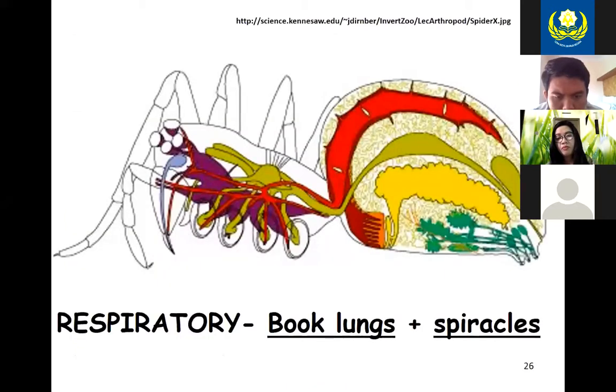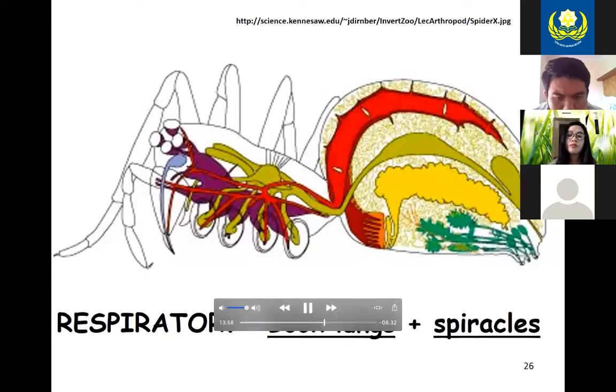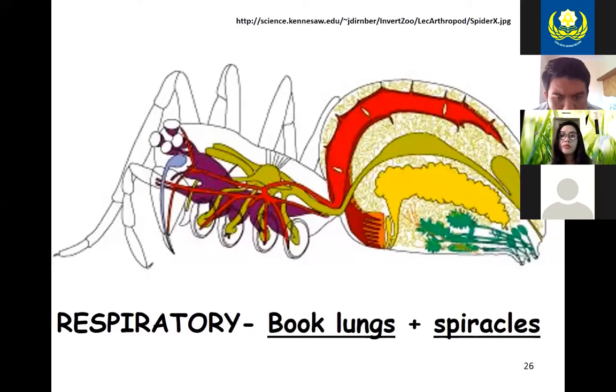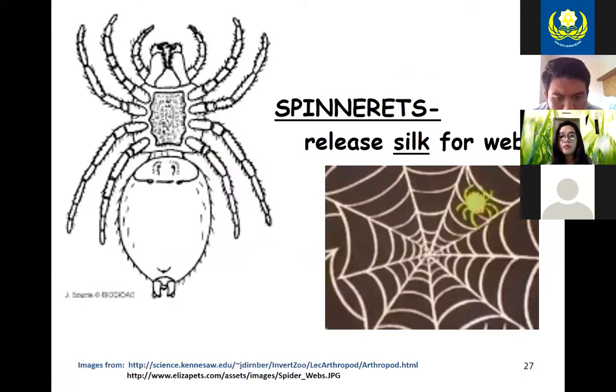Side view, just showing you parts of the respiratory system, the book lungs and the spiracles. The spiracles are going to be on the sides of their body. You can see the greenish area is going to be their book lungs in the front, where the spiracles are attached. Spinnerets, they will release silk for webs. They're usually located on the back of the abdomen.